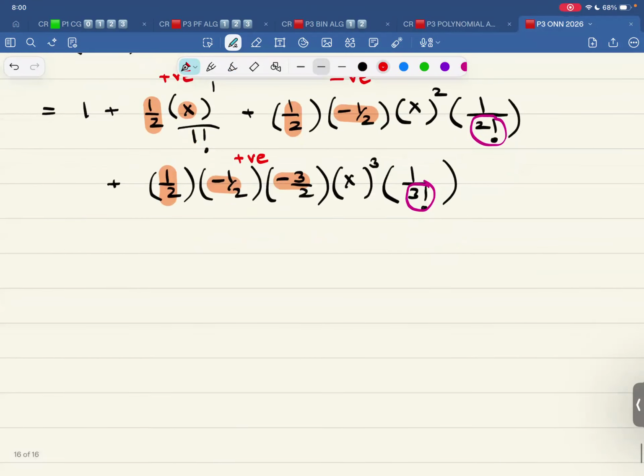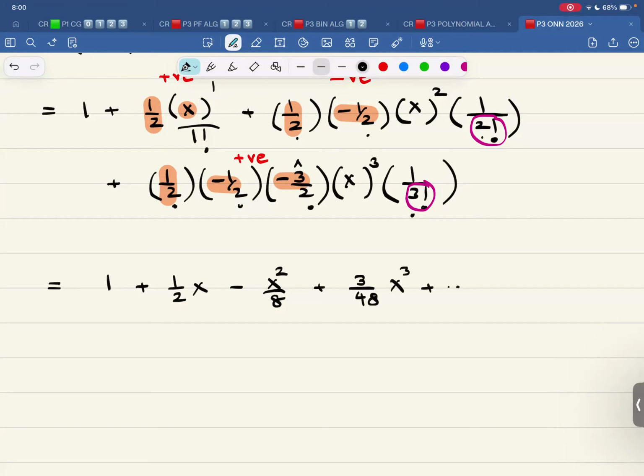And let's play around with the numbers. So therefore, this is 1. This is half x. This is 2 over here, 2 over here, 2 over here. How much is that? 8. So that is x squared over 8. There is 2, 2, 2, and 6. So 8 times 6 is 48. And there is a 3 at the top. So that is positive 3 over 48 x cubed.